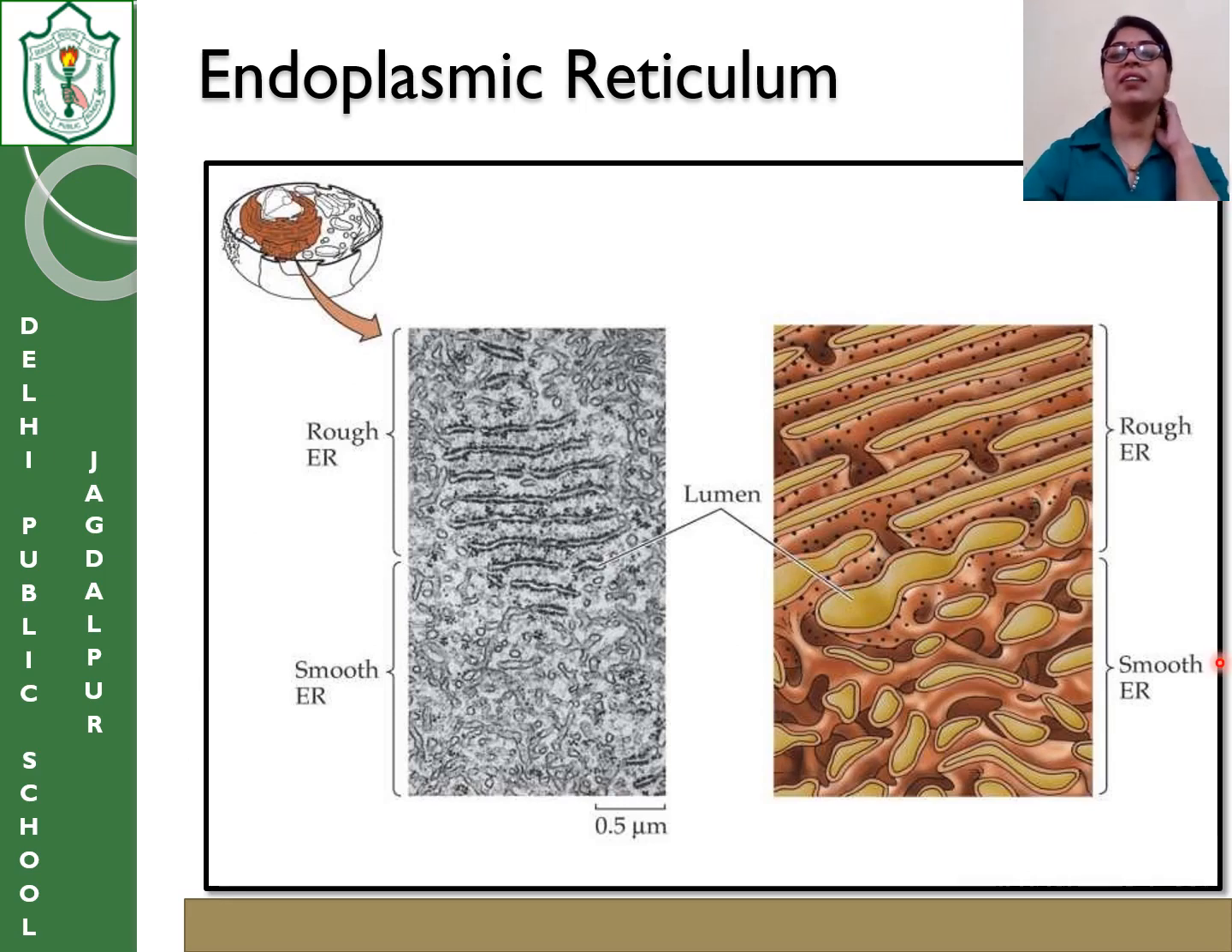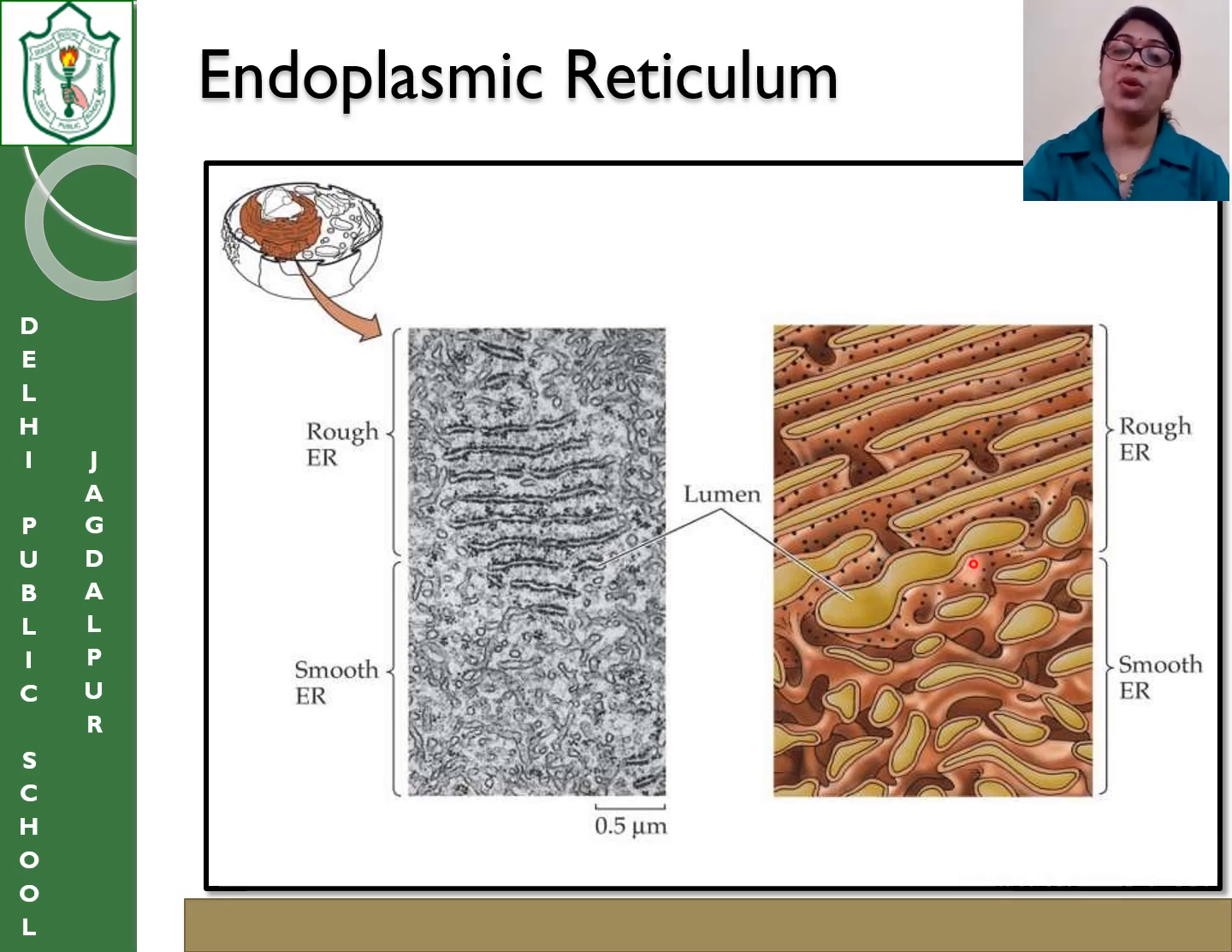Now, you can see that we are talking about the rough and the smooth. You can see that this area which is closer to the nucleus has dots. This is the rough, this is the smooth which does not have dots. And this is the lumen, the internal part of the endoplasmic reticulum. You can see the structure here. Some look like a tubule, some look like vesicles, some look like oblong structures. So the ER is present in three structures: the tubules, oblong and vesicles.